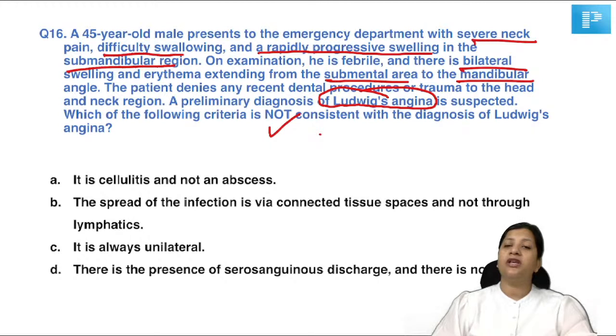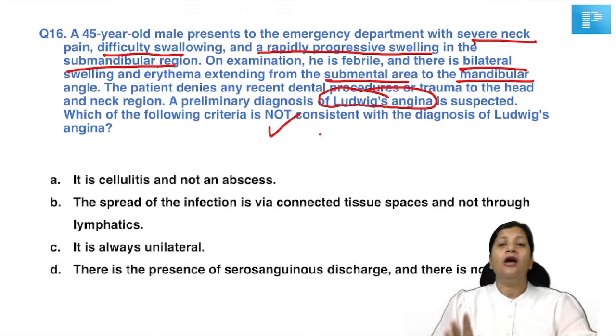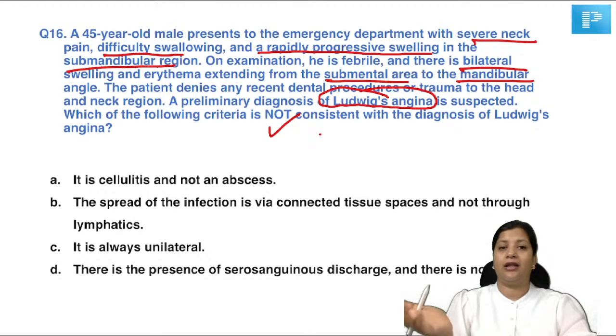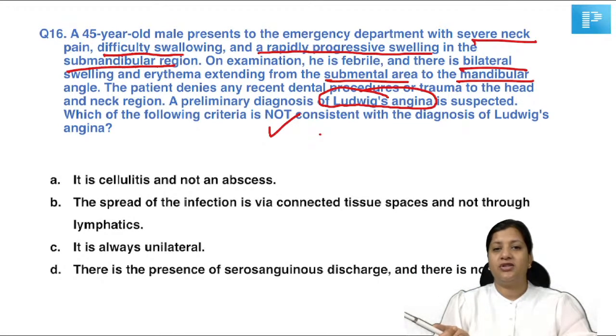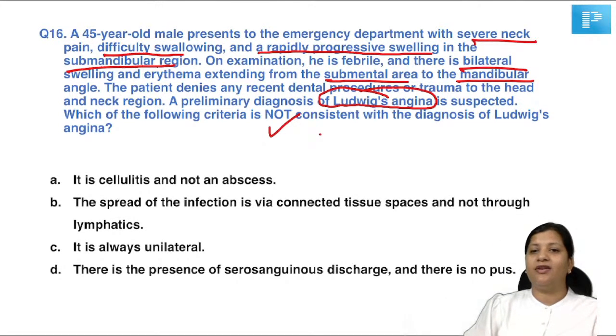So, which of these points is not telling you of Ludwig's? Now, there is a criteria called Goldring's criteria for Ludwig's angina. According to that criteria, one of these options does not fulfill the criteria. Which is that particular line? It's cellulitis and not an abscess. The spread of infection is via connective tissue spaces and not through lymphatics. It is always unilateral. There is presence of serosanguinous discharge and not pus.